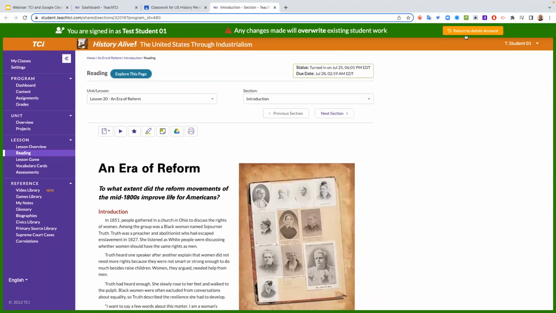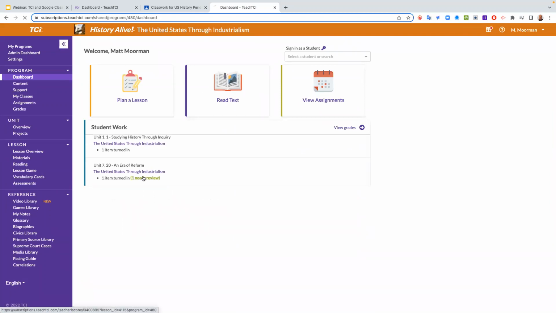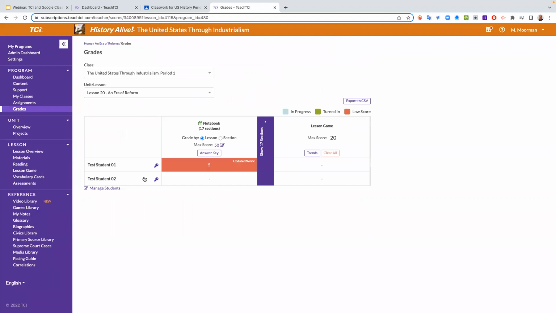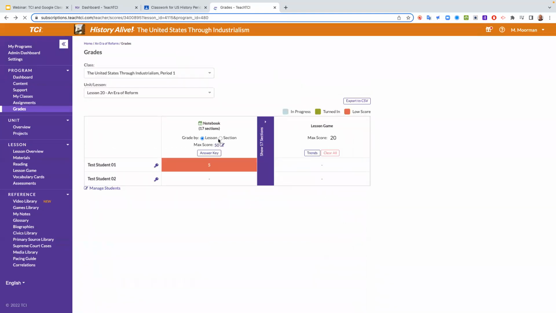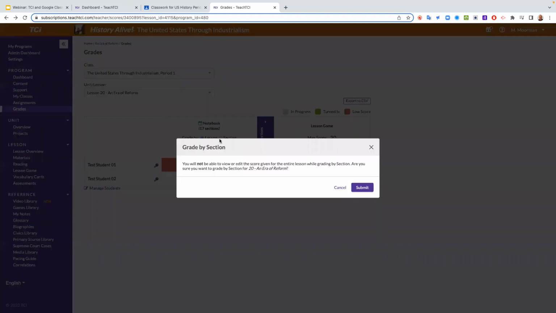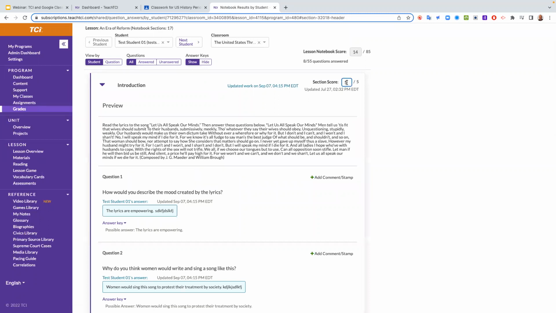All right. So now I'm going to go back as a teacher real quick. And I am going to see that I have something that needs review. So that's going to take me to my TCI gradebook now. And it's got updated work. And I can go into this particular student. I'm actually going to go back a second here because I have it set up so that I can grade by lesson, but I want to grade by section. So I'm going to change it so I'm grading by section. And I'm going to go into that first section, that introduction there, where I previously gave the student a 5 out of 5. And now they've done something else. And I'm going to just give them a 4 here.